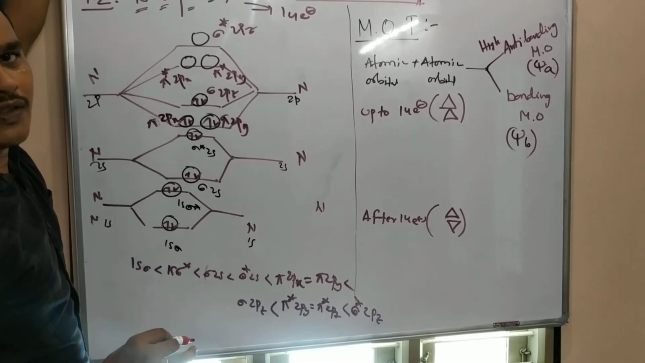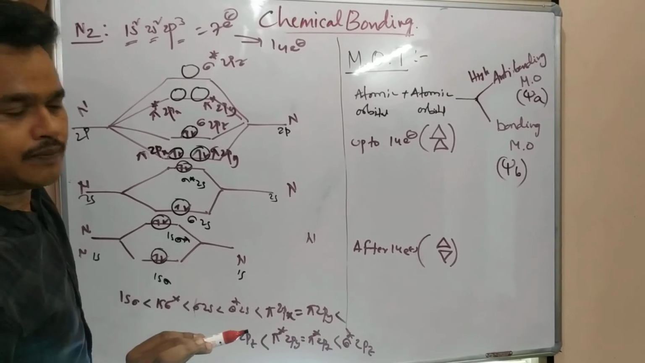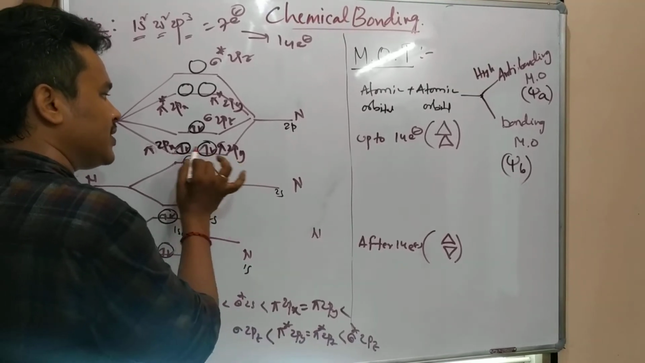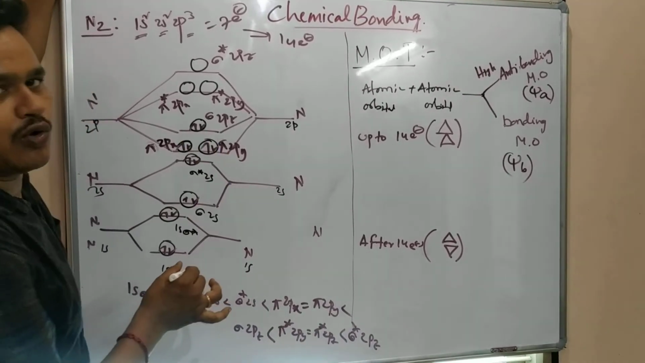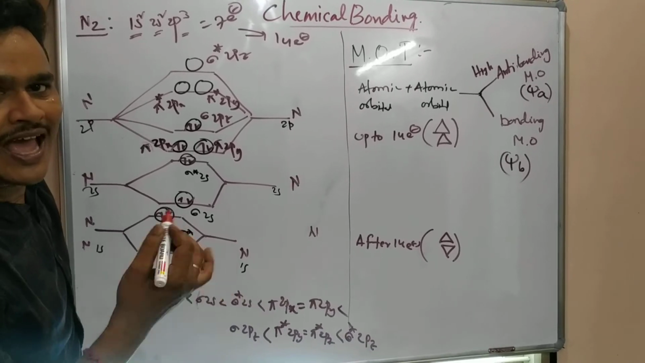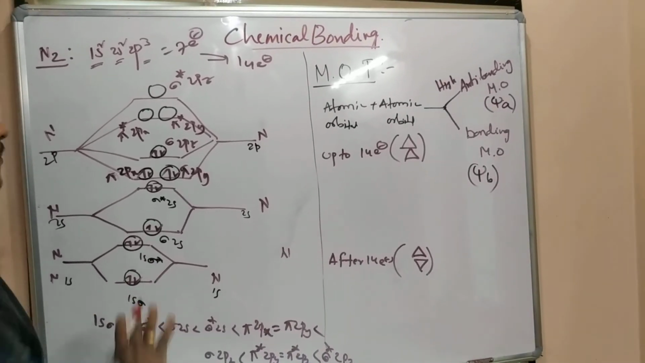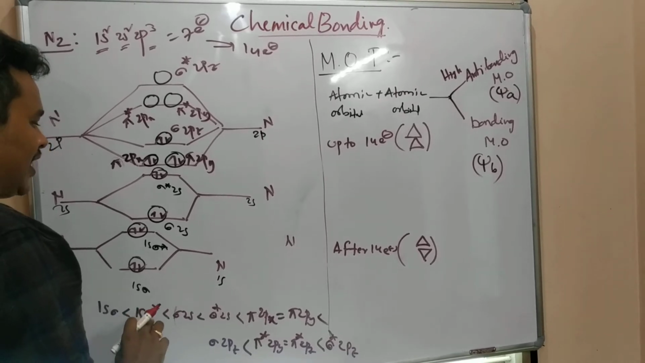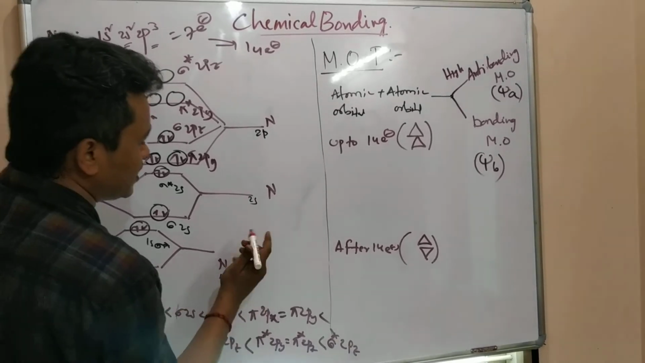We have to follow Hund's rule. After filling each orbital with a single electron, only then is pairing going to take place. You have to follow the rules as such. There are no exceptions here. Now, there is a formula for this.